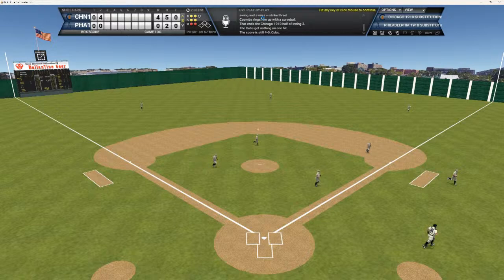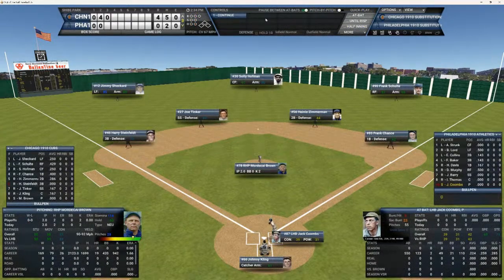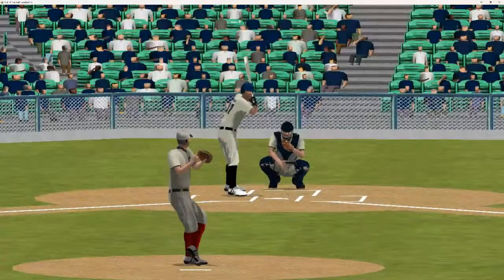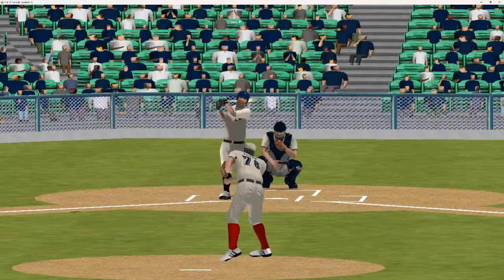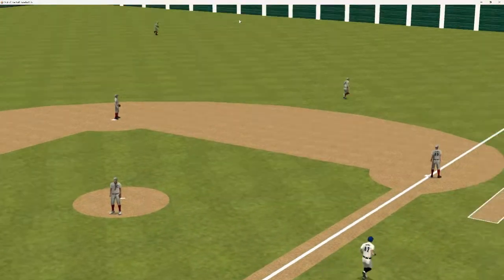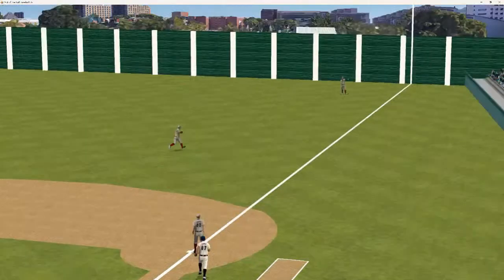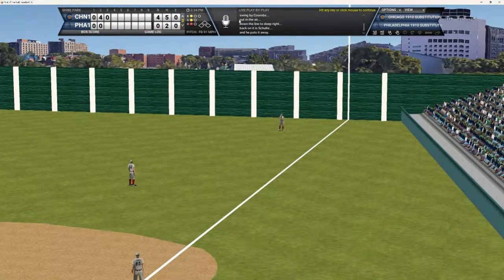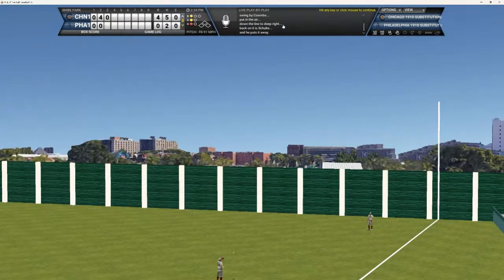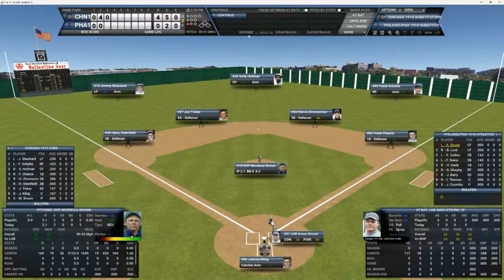We go to the bottom of the fourth. Cubs with a 4-0 lead. Coombs is up for the first time in this World Series, and then we'll go back to the top of the order and Amos and Lord. Jack Coombs, see if he can get something started here. 1-1 pitch to Jack. That's going to be a fly ball in the right field, and it's carrying, but there's room out there for Schulte. He makes the catch for out number 1.